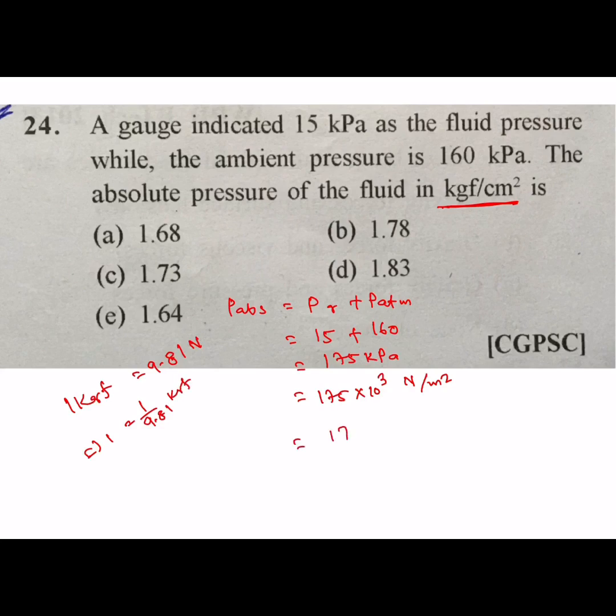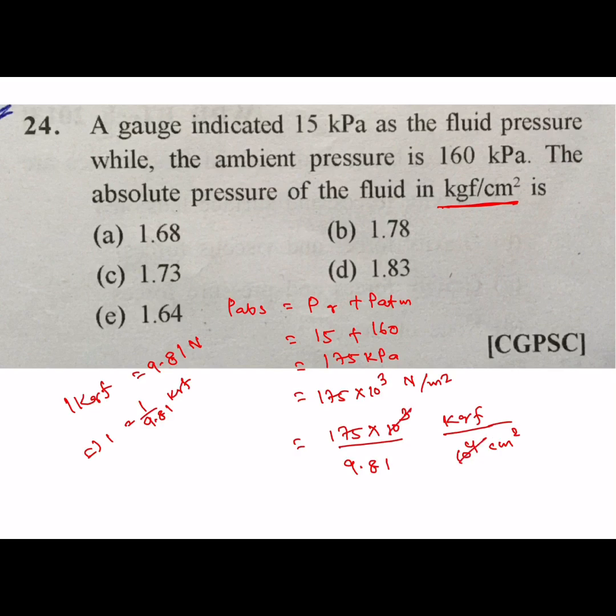We will use that one here. 175 into 10 to the power 3 divided by 9.81 kgf per meter square to centimeter square. So 10 to the power 4 centimeter square.